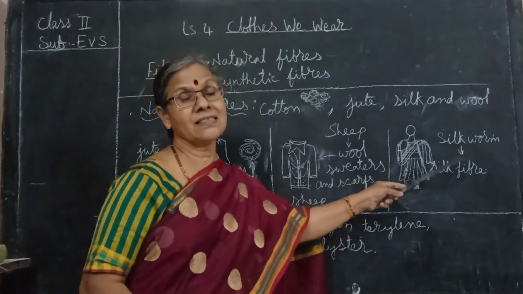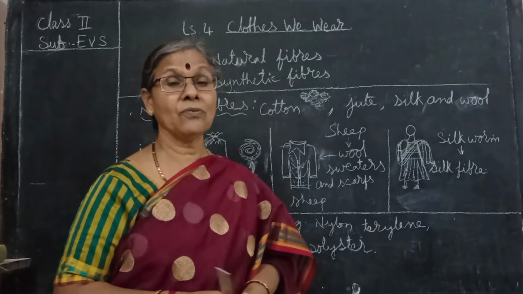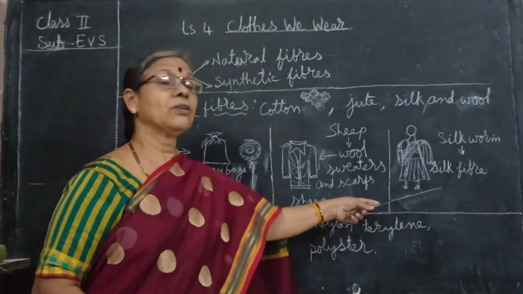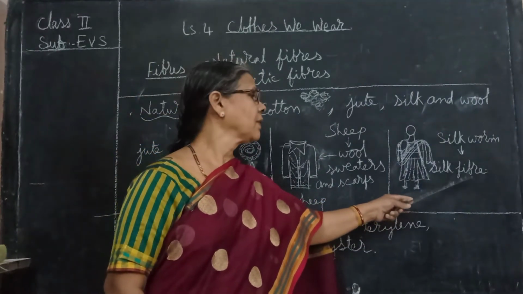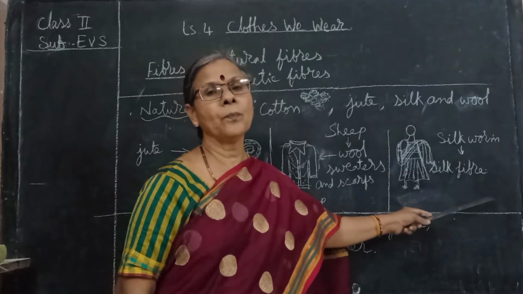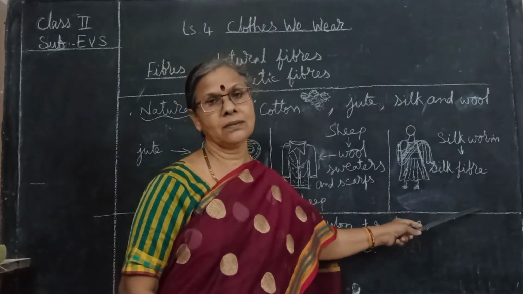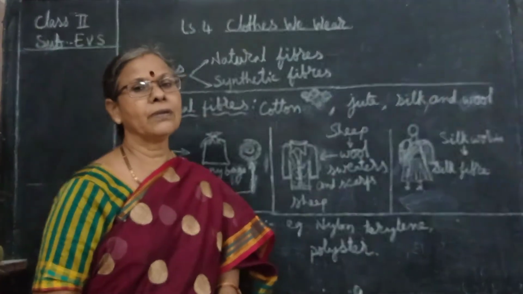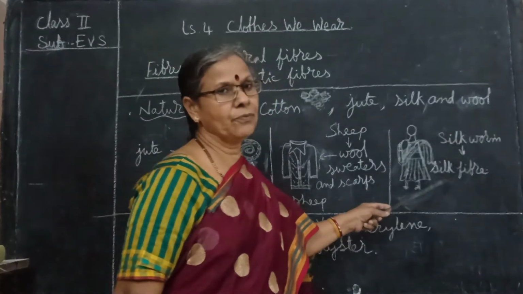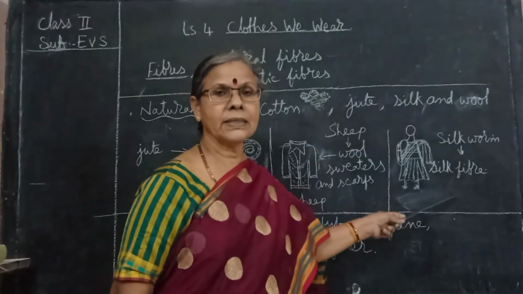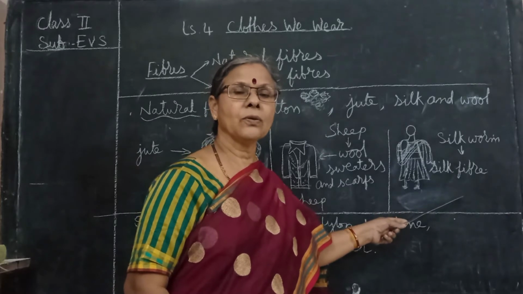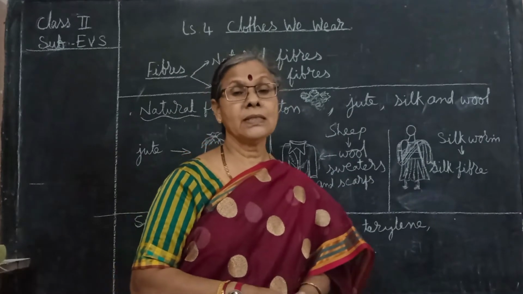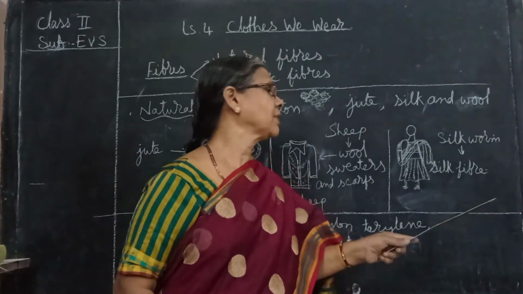And silk sarees, in the parties and marriages, we wear silk sarees, silk clothes. Isn't it? From where do we get that silk fiber? From the silkworm. And silk fibers are woven in the factories and all. We can wear them for parties and if we go for marriages. Your mother also must be wearing silk sarees, isn't it? For performing the puja and all.